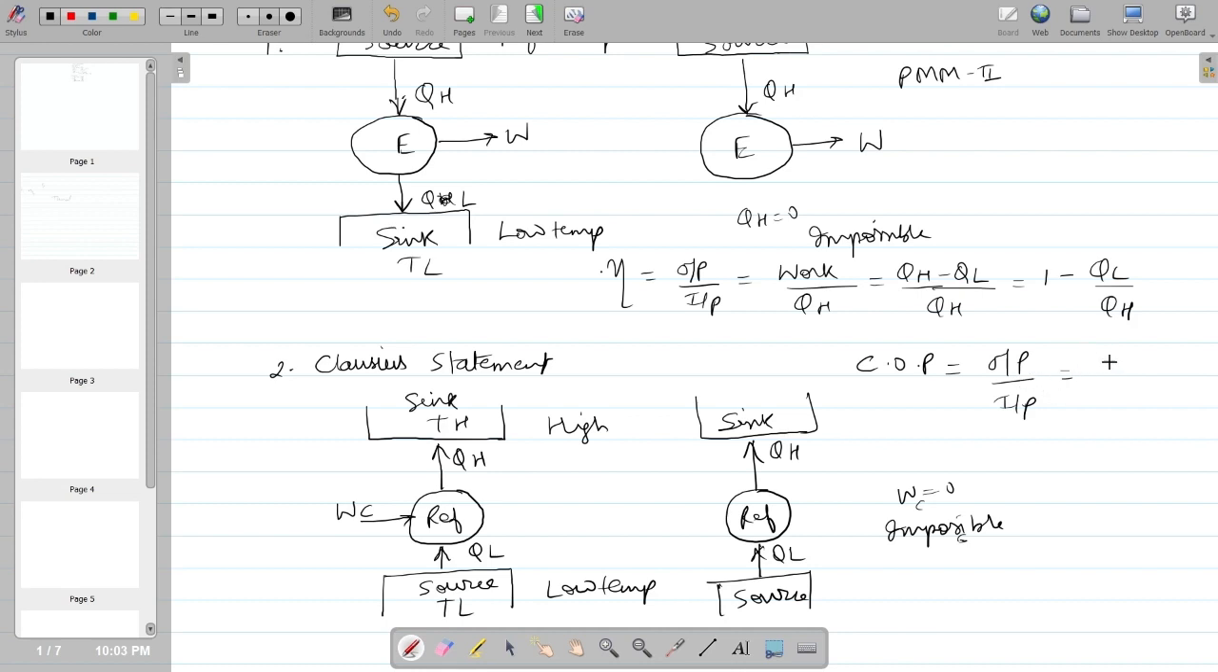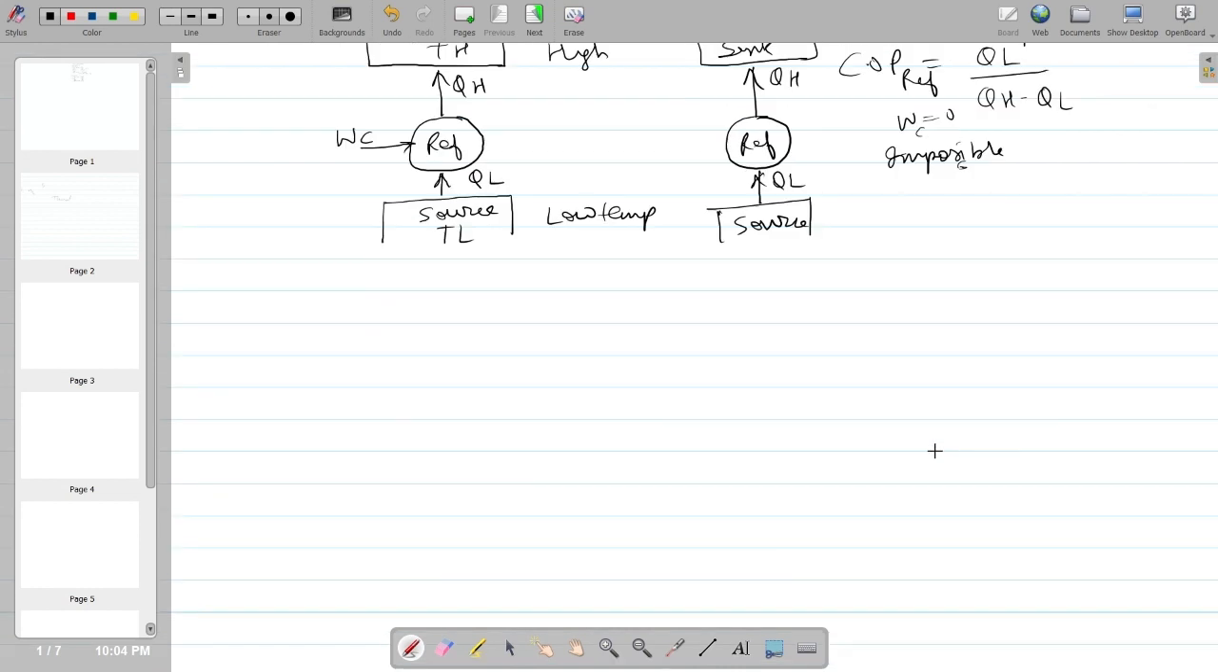So what is the output of this refrigerator? The output of the refrigerator is removal of heat from the lower temperature, for which you are supplying the work WC. So the same can be written as QL upon QH minus QL. So this is the COP of the refrigerator.